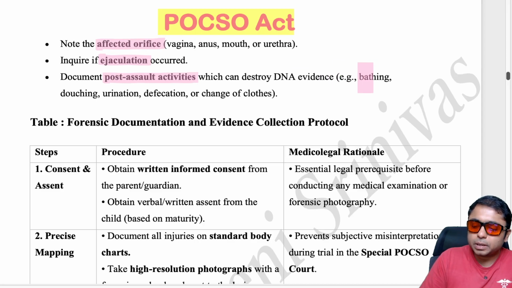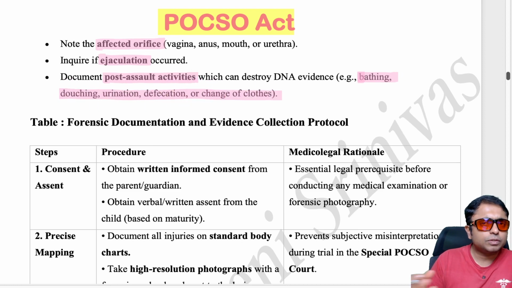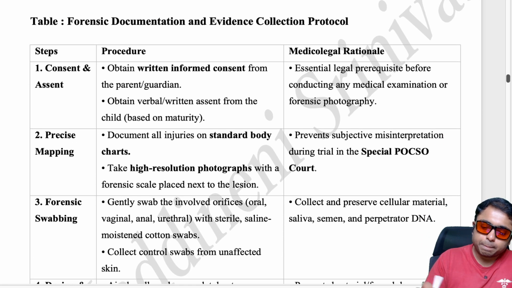So for example, if it is not fresh, immediately after the abuse, if the patient is not reporting, then there could be bathing, douching, urination, defecation, or change of clothes, which may lead to the loss of the evidence of the DNA.